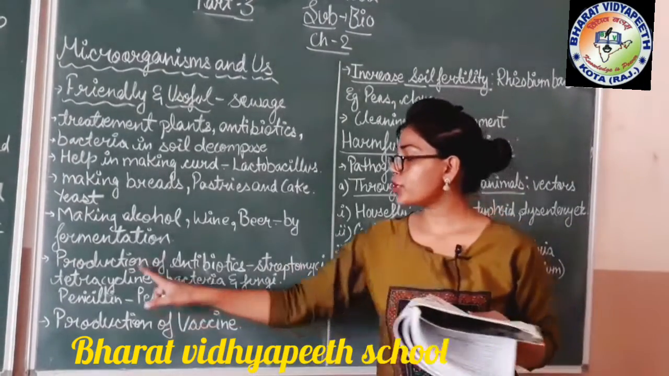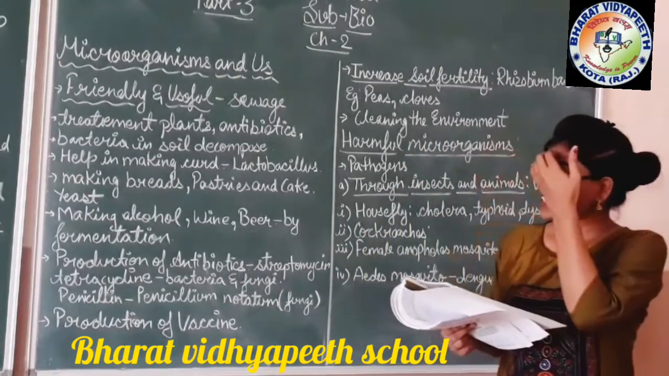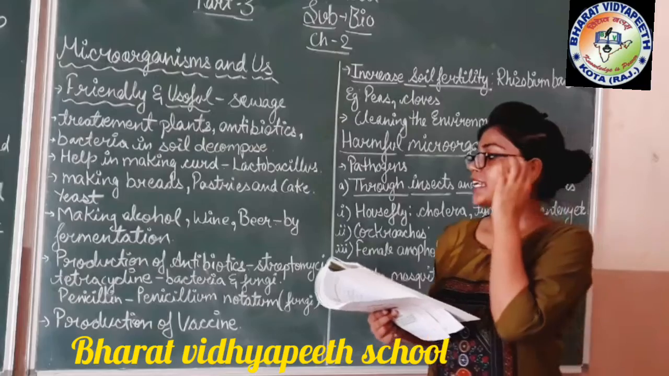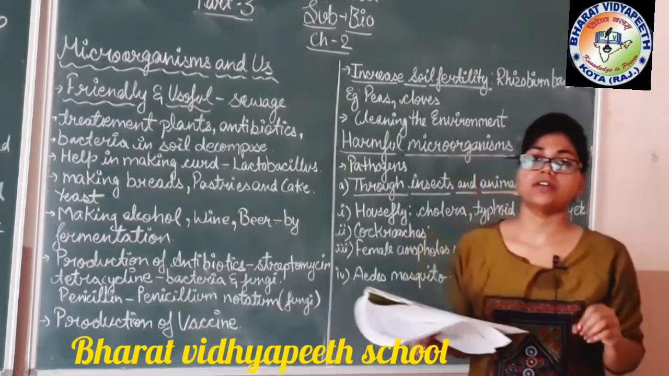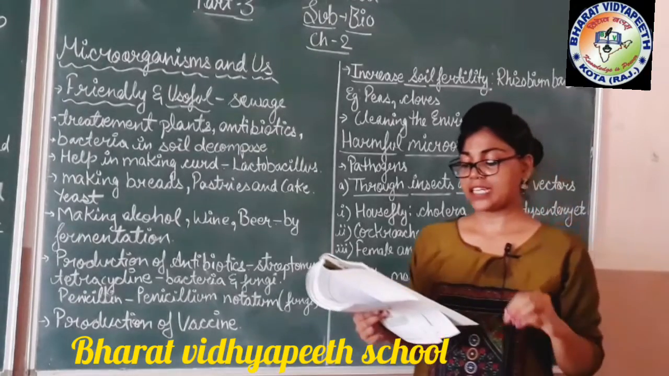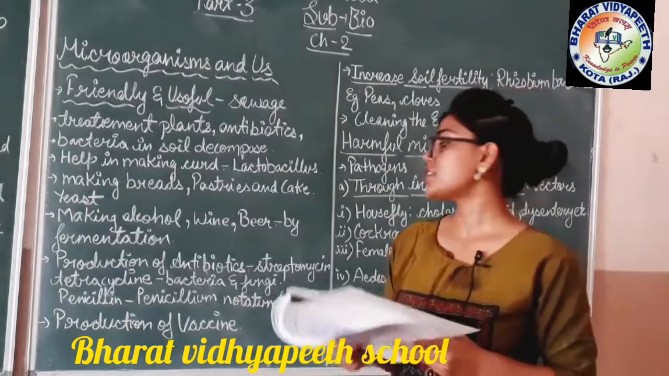Other than that, production of antibiotics is also done by bacteria. Streptomycin and tetracycline are made by bacteria and fungi. These are prepared by using bacteria and fungi.